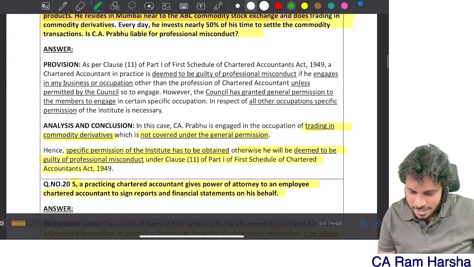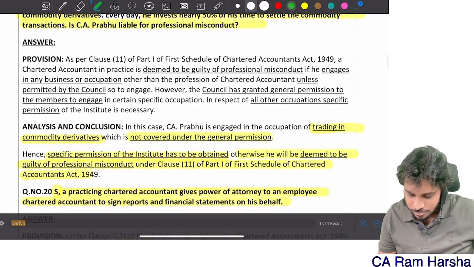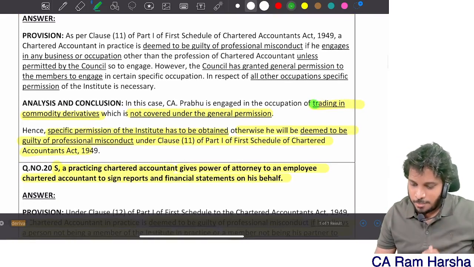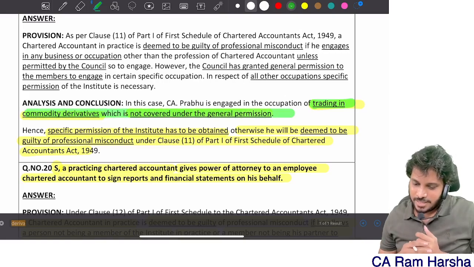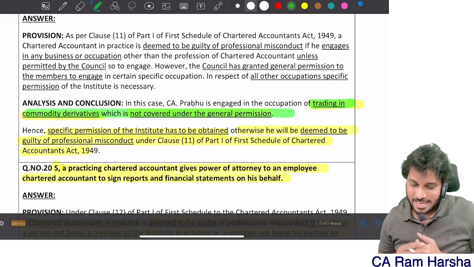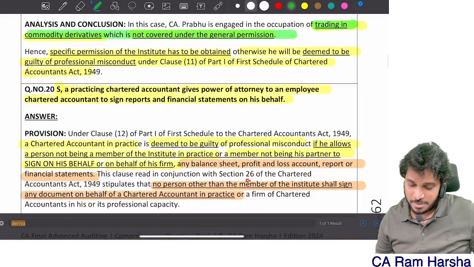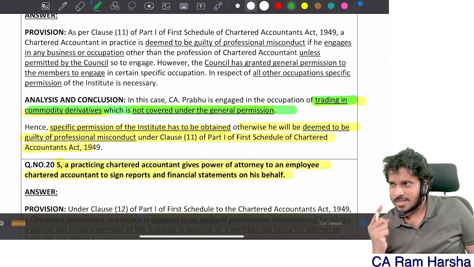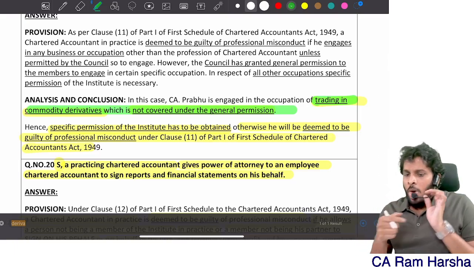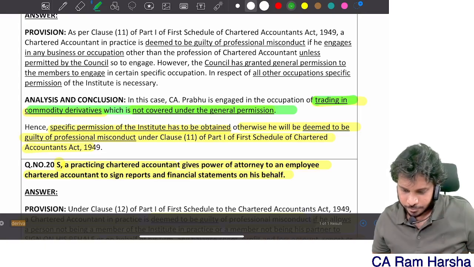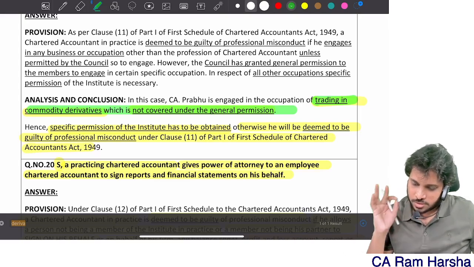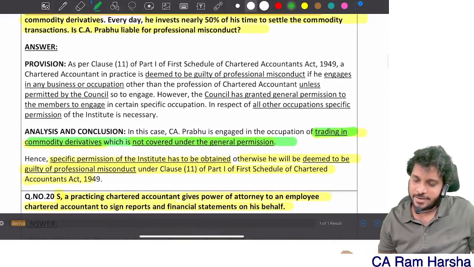Yeah, here we have seen. So commodity derivatives is not covered in the general permission, whereas equity and currency derivatives is permitted. That point, equity and currency derivatives, I think we discussed. Somewhere we discussed in our book. So that he cannot trade in commodity derivatives, we understood.